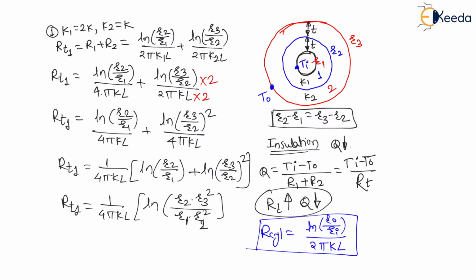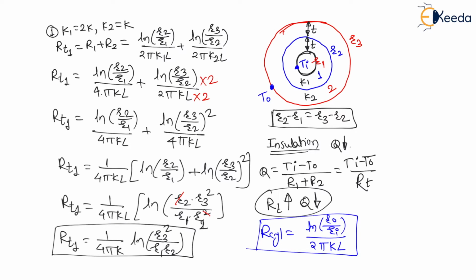Now from the numerator and denominator, one R2 will get cancelled. Therefore, the final result for the total resistance in the first case will be equal to 1 upon 4 pi KL ln of R3 squared divided by R1 R2. This will be the total resistance if higher thermal conductivity is used as the inside layer.